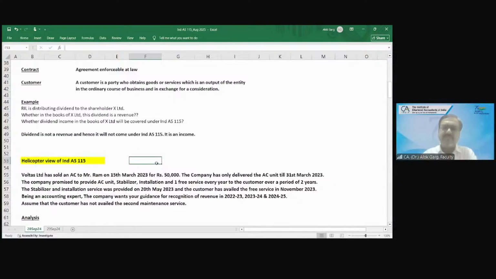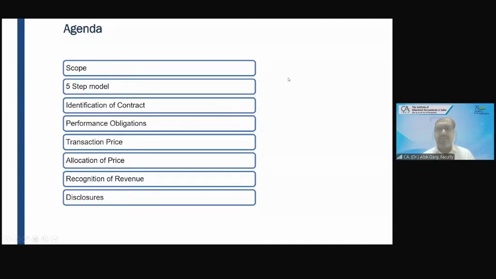Friends, before giving a helicopter view, let me talk about the agenda of this standard. Then I will give you the helicopter view, and then I will take you one by one into this particular standard. Friends, this standard is a very scoring and very important standard from an examination perspective and from a real life perspective, because you will find revenue in every entity.